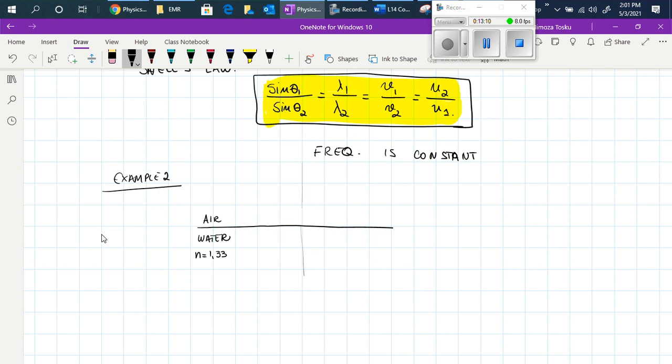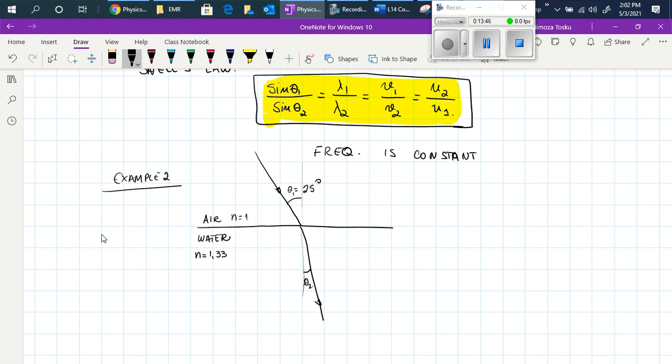And as it is moving, the geometry of the refraction will be something like this, with the angle of incidence equal to 25 degrees, and the angle of refraction theta 2 is smaller, because the N of air is considered to be 1.